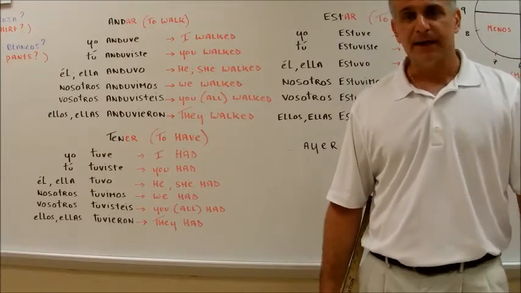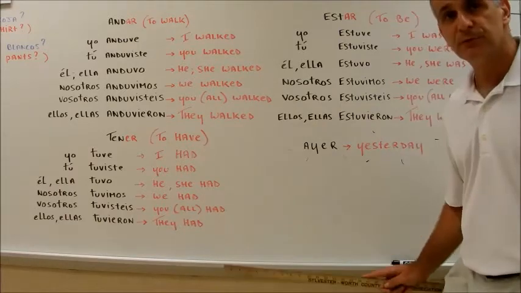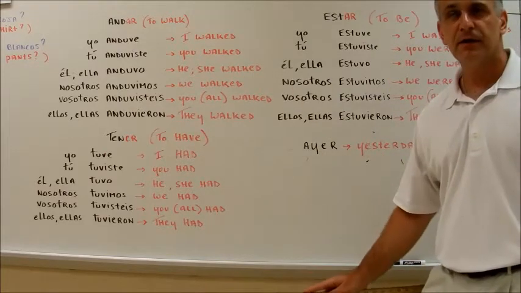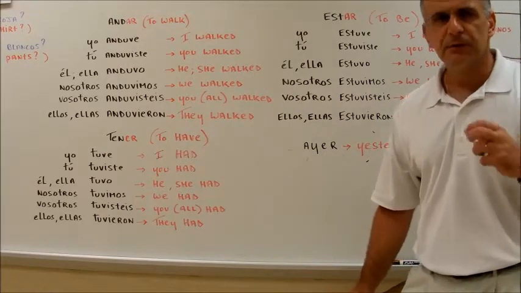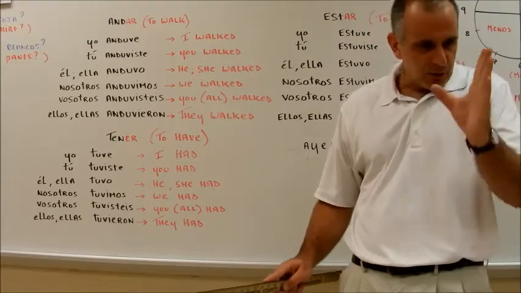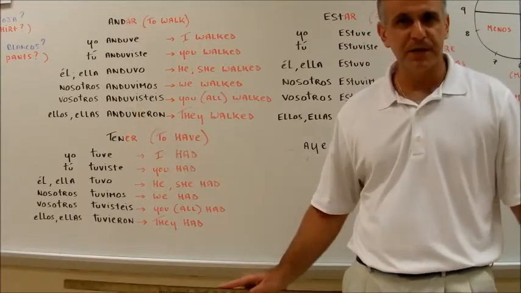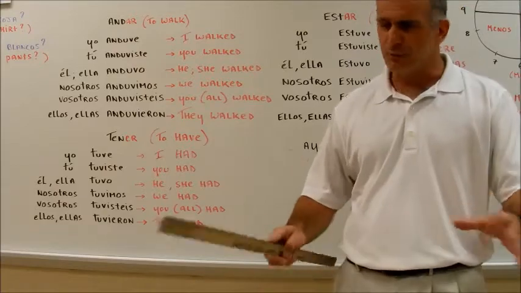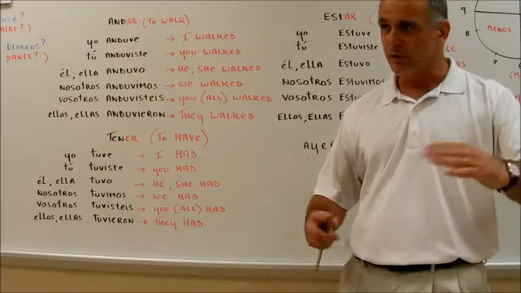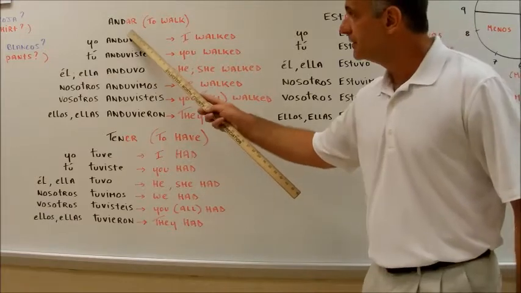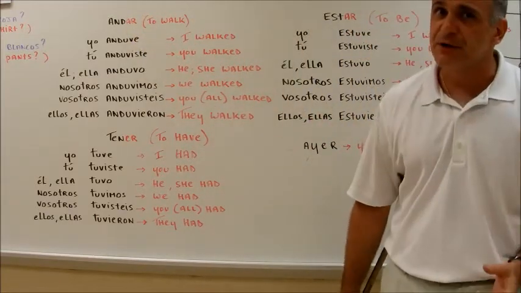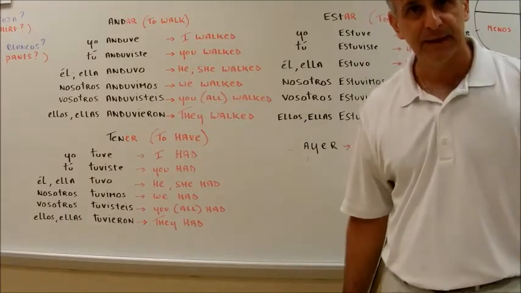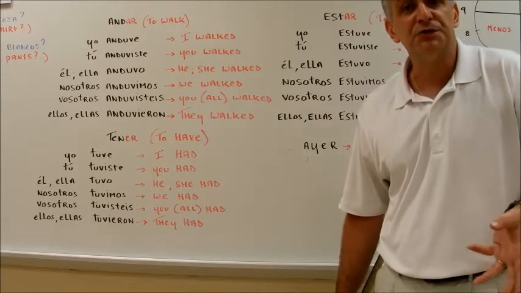Well, guess what? I got some bad news for you, because here you're dealing with what we call irregular verbs. Look at andar, estar, and tener like wolves. When you deal with regular verbs, you deal with sheep. They all follow the same pattern. If one goes one way, they all go the same way. They're like sheep. AR verbs, ER verbs, and IR verbs, that's all they do. They follow one another. Once you have a regular AR verb, it's going to take the same endings. All of them will. Until you end up dealing with an irregular verb. And then this is where you make a difference. You need to be aware of the wolf. You need to remember what it looks like so that you can actually utilize it, use it properly.